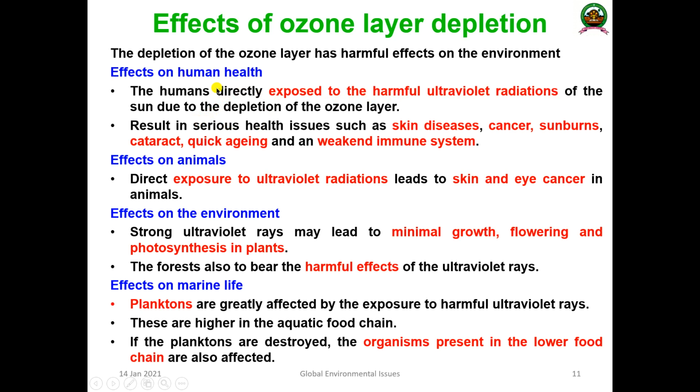It creates a lot of problems such as skin diseases, cancer, sunburn, cataract, quick aging, and a very poor or weakened immune system. So if you don't prevent these harmful chemicals, they create a hole in the ozone layer, and the ultraviolet rays directly reach us, which contributes a lot of problems to human health.